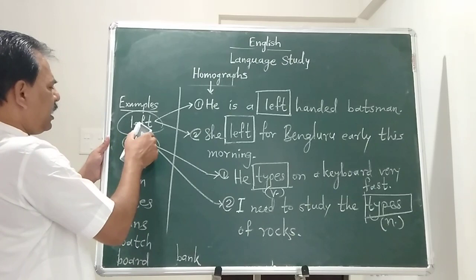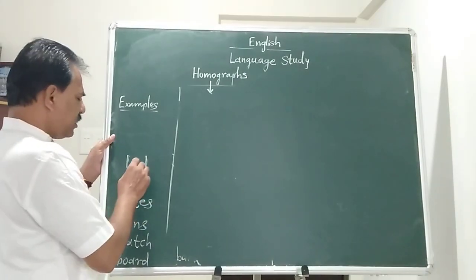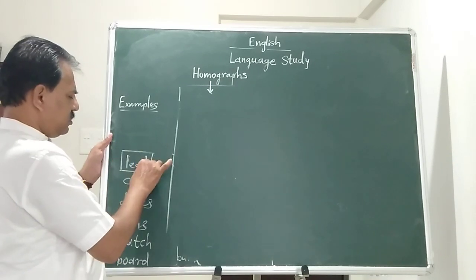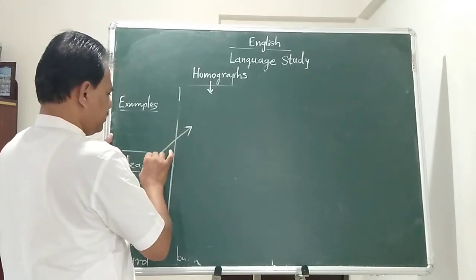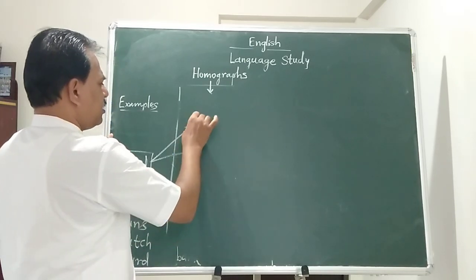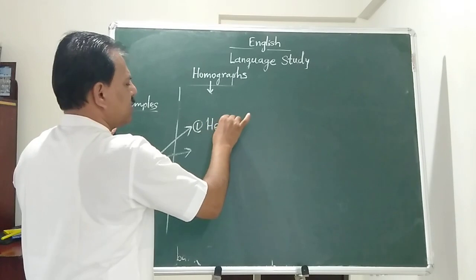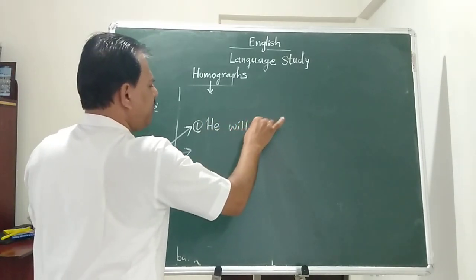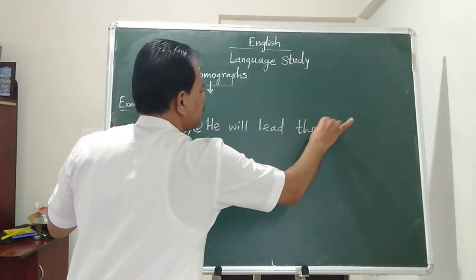We have seen left and types. Now next is lead. Examples of lead. Number 1, he will lead the long march.